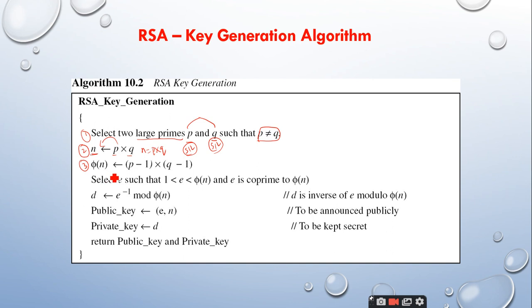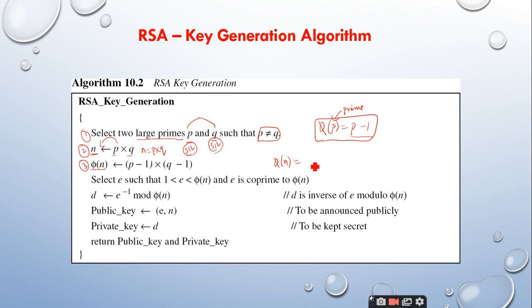The third step is to calculate the Euler's totient function of n. As I told, the Euler totient function is used to calculate the numbers that are less than n and relatively prime to n. We have a formula that phi of p is equal to p minus 1, where p should be prime. So if you take a prime number, the Euler totient function is given by p minus 1. So what is phi of n?